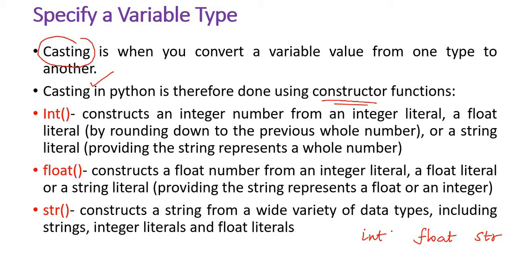If you see the constructor functions, if you want to convert a string or float to an integer, I'm going to use this function. If you want to convert an integer or string to float, I'm going to use the float constructor. If you want to convert an integer or float to string, I'm going to use the string constructor. We'll discuss this one by one.